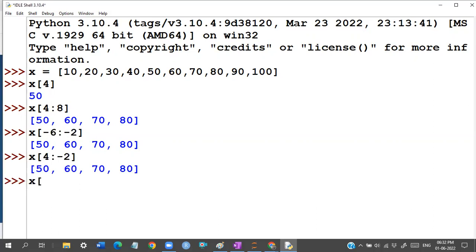However you handle it, you can handle the application. Minus 6: starting from the right-hand side, take the sixth element, and go to the eighth element, which is the same result. I know there are 10 elements, so 4 minus 10 is minus 6, and minus 6 plus 10 is 4. 8 minus 10 is minus 2, and minus 2 plus 10 is plus 8.